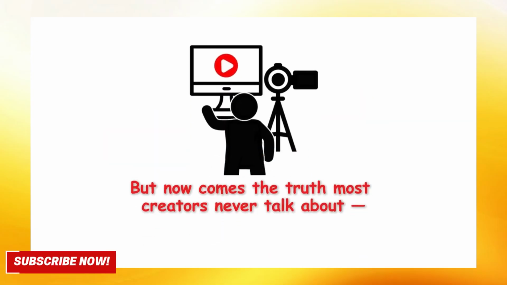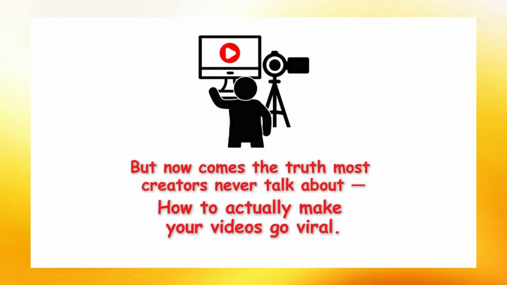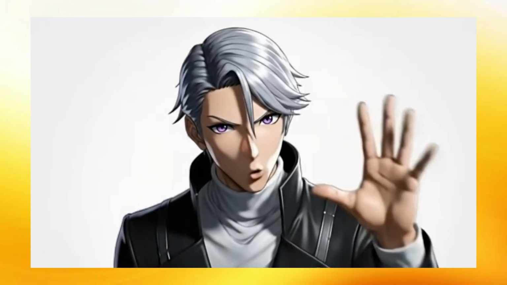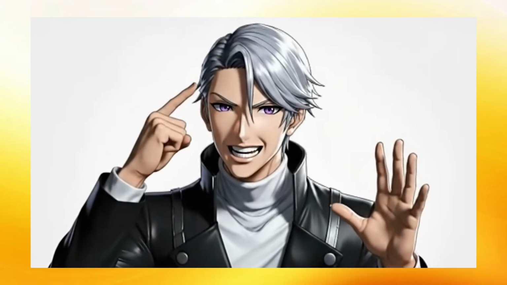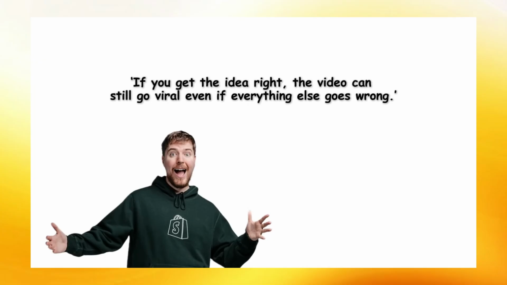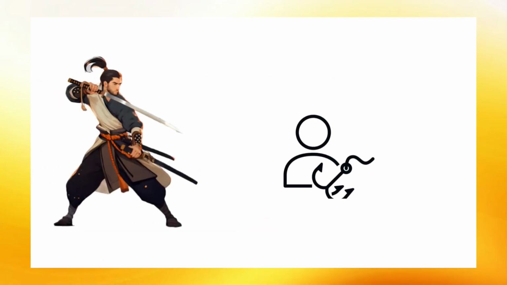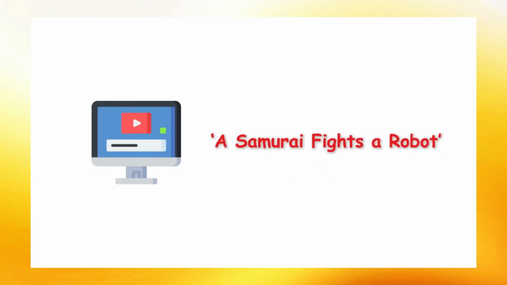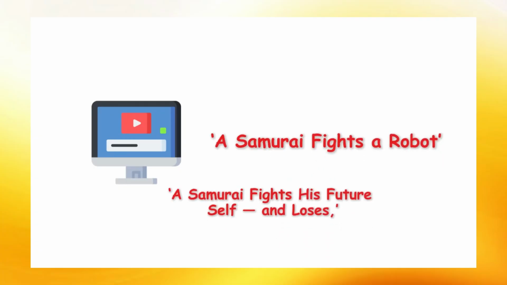So, to recap, import your Sora 2 clips into CapCut. Add cinematic background music for emotion, match transitions using directional flow, enhance visuals lightly for that anime polish, sync your voice or dialogue for realism, and boom, you've got yourself a fully edited anime video, ready to publish. But remember, even the most beautiful videos mean nothing if no one watches them. So, in the next step, I'm going to show you the ultimate secret to making these anime videos go viral. This is the part no one talks about, but it's what makes the difference between 500 views and 5 million views. The real secret to making your anime videos go viral.